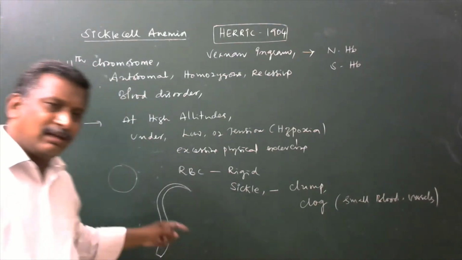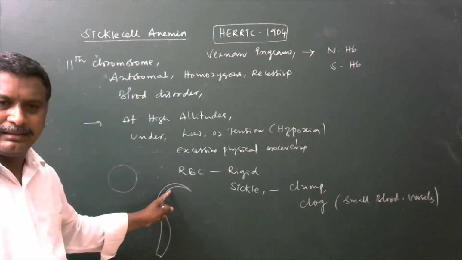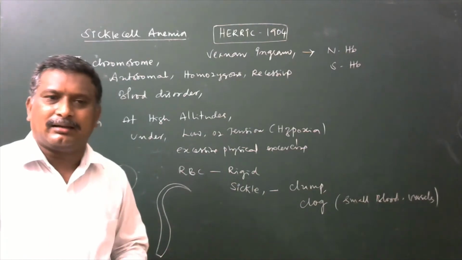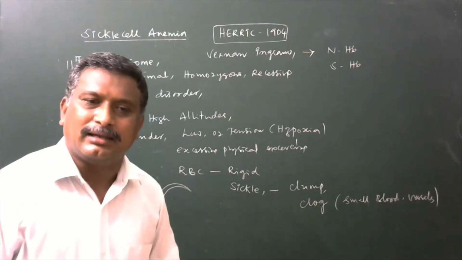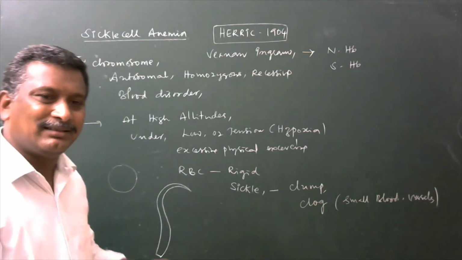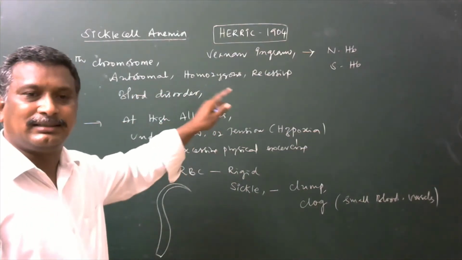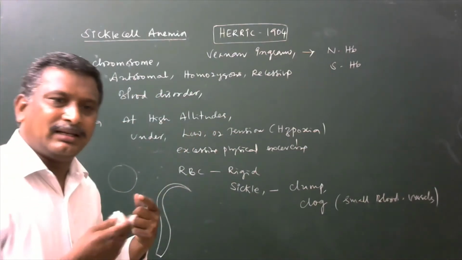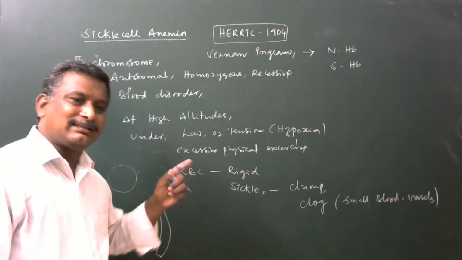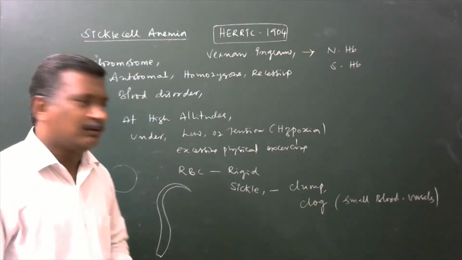And also, one RBC may clump with another RBC because the nature is sickle. Hence, RBCs are also going to be damaged. Blood loss may occur, and finally an anemic condition will develop. That anemic condition, developed due to the presence of sickle shaped RBCs, is said to be sickle cell anemia. We named it sickle cell anemia because of the presence of sickle celled RBCs, which cause the anemic condition.